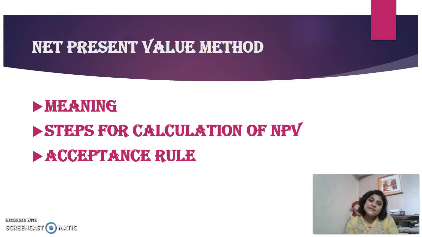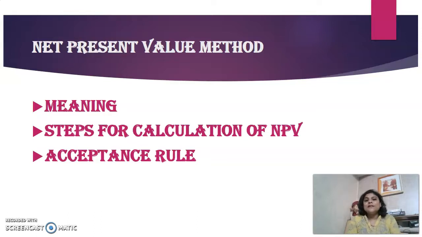Now what is the acceptance rule here? The acceptance rule for the net present value method is, whenever you are generating a positive net present value, that is whenever your cash inflows minus cash outflows are positive, then accept the proposal.